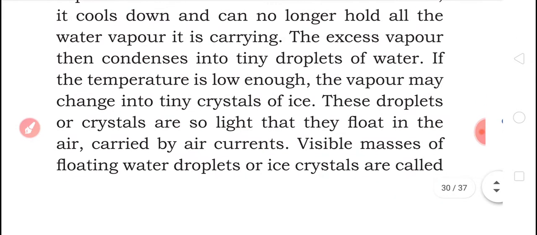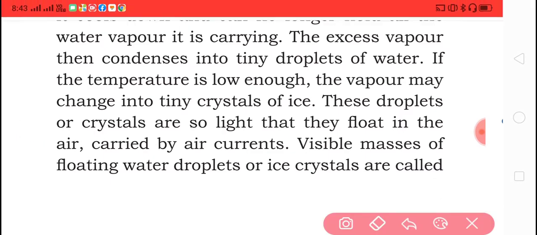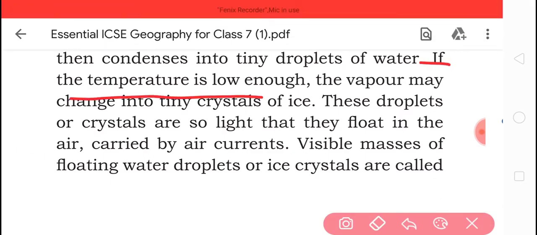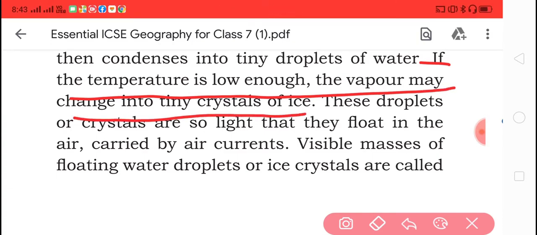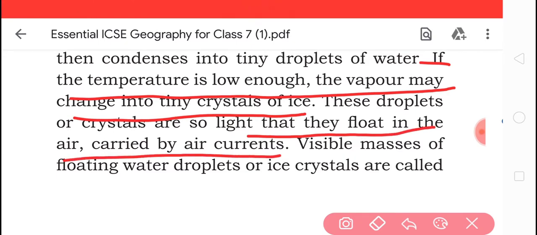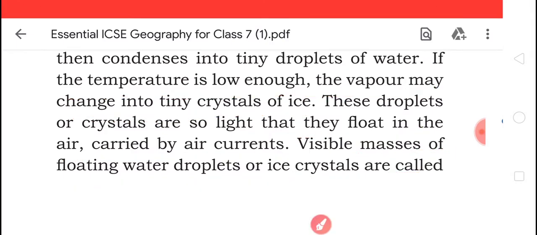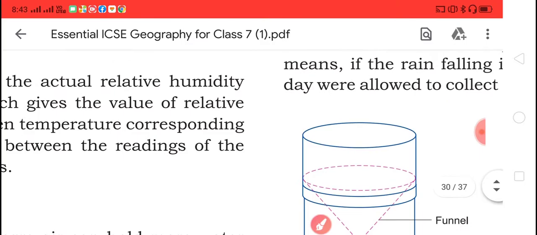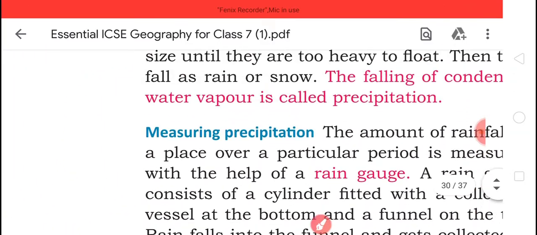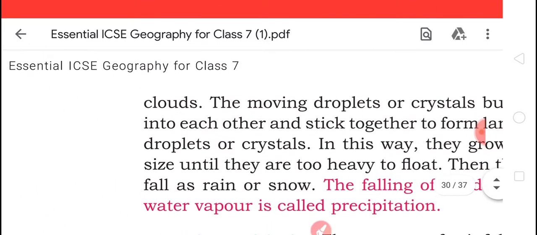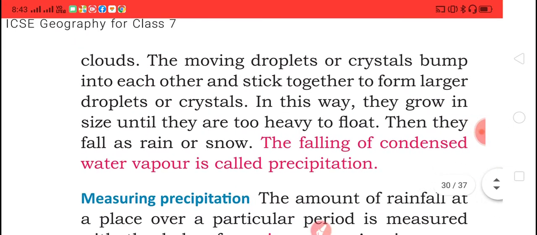If the temperature is low, the water vapor may change into tiny crystals. These droplets or crystals are so light that they float in the air, carried by air currents. Visible masses of floating water droplets or ice crystals are called clouds.